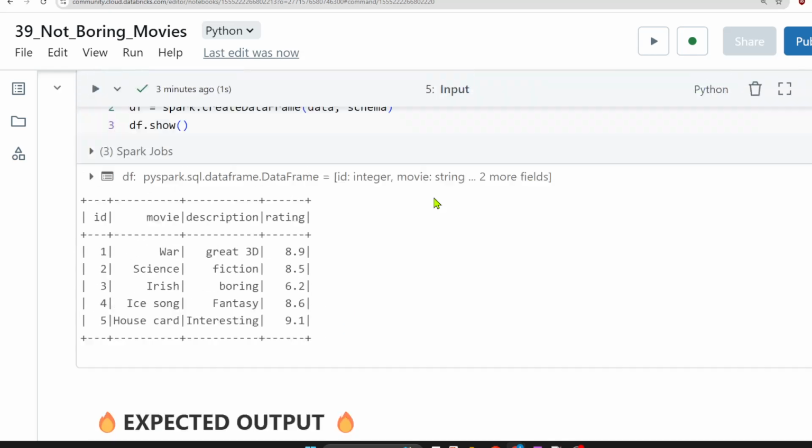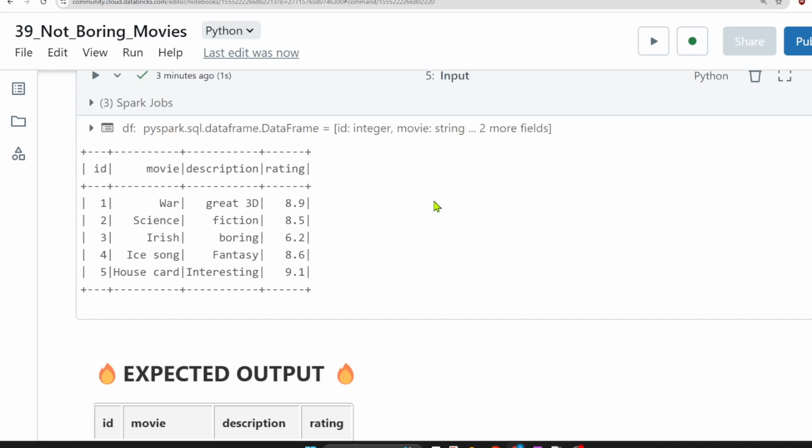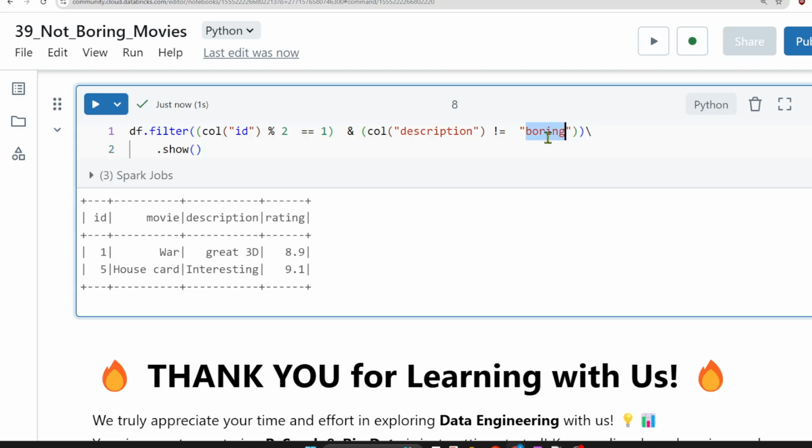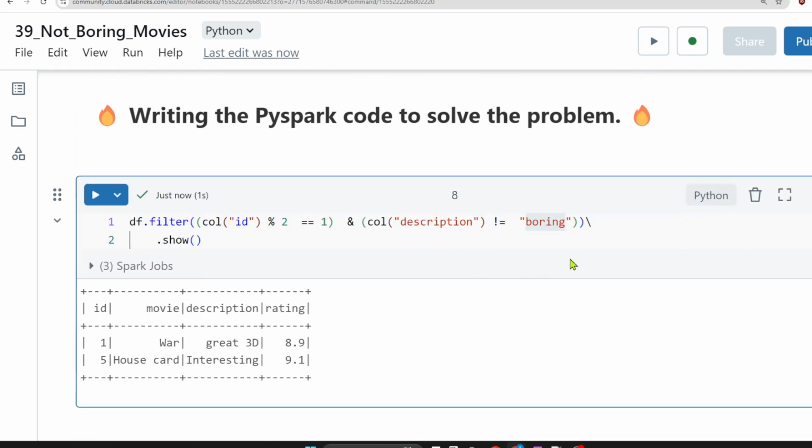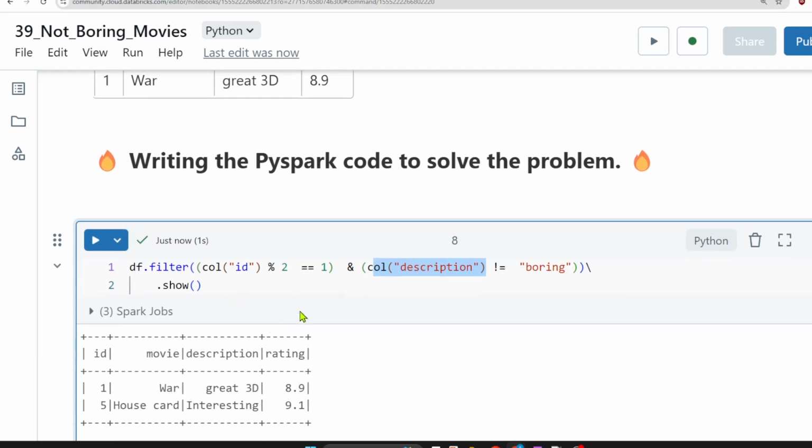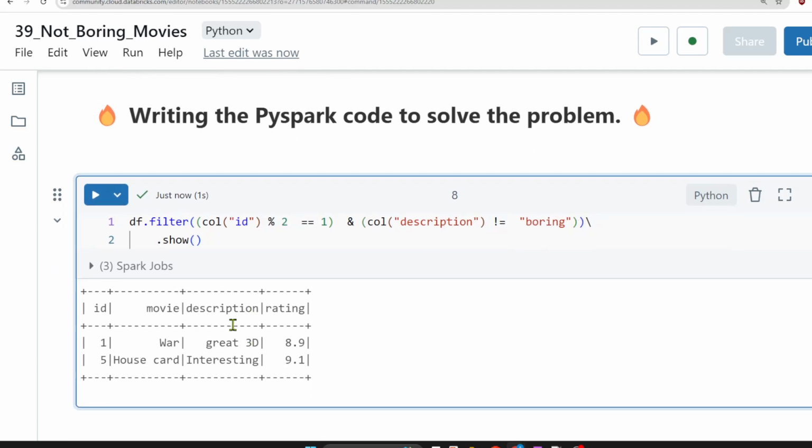Now there is a bit of ambiguity here, whether it should only not contain boring or the whole description, right? If that scenario also comes in, we can write it, but currently that is the expected output. There can be multiple ways, but for this particular scenario we are getting the expected output when we apply this kind of logic.